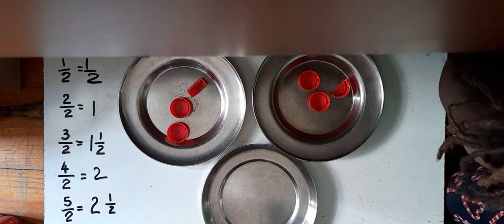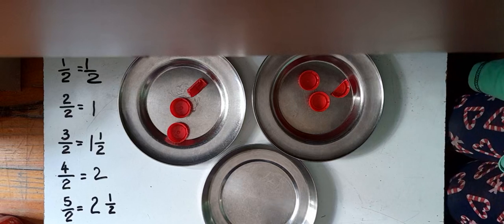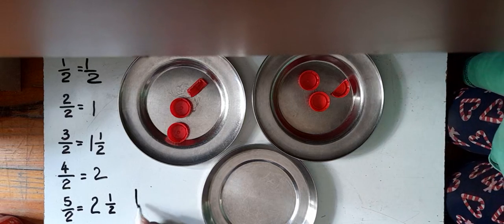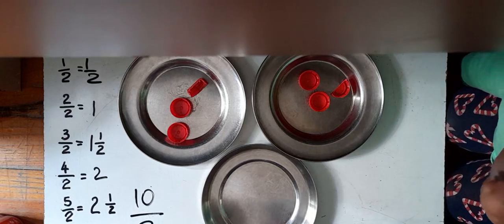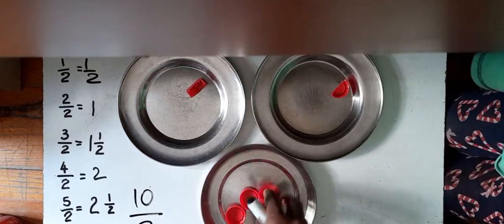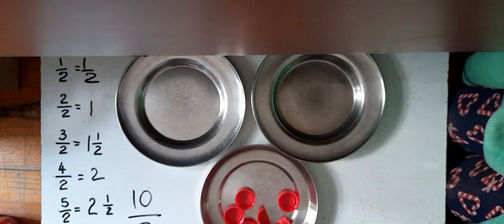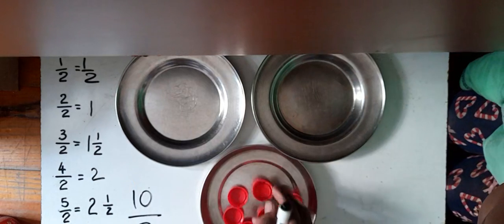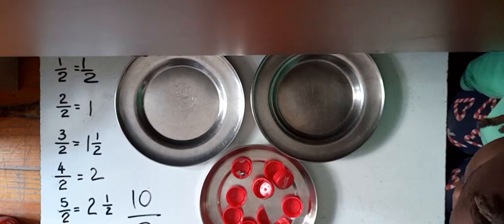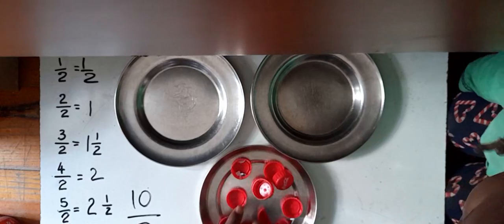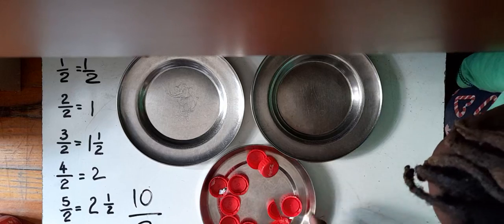What happens when we have 10 and we want to divide by 2? We have 10 here: 2, 4, 6, 8, 10.